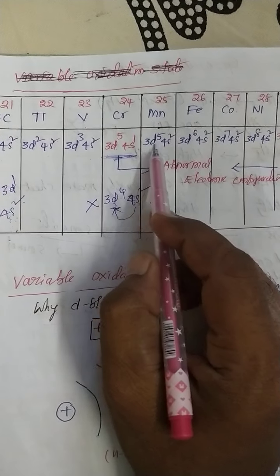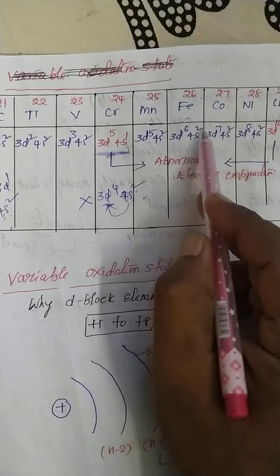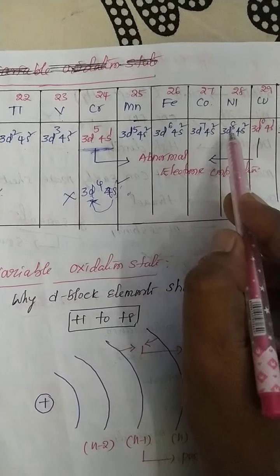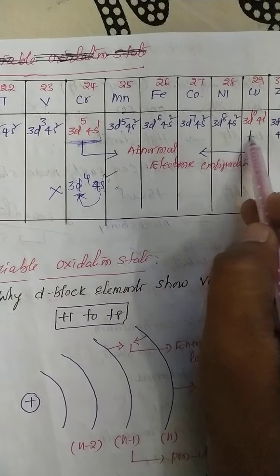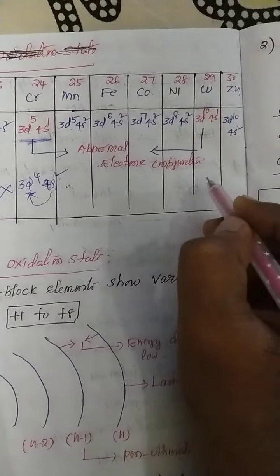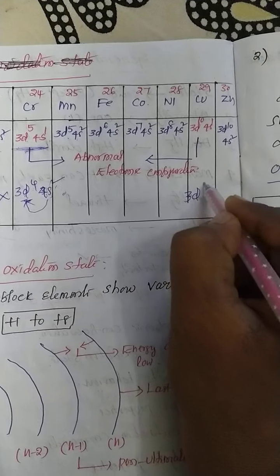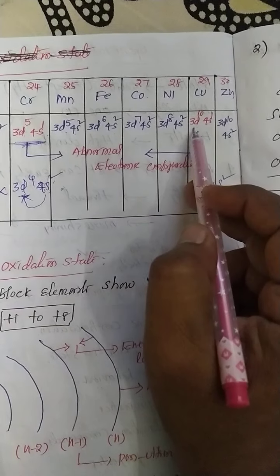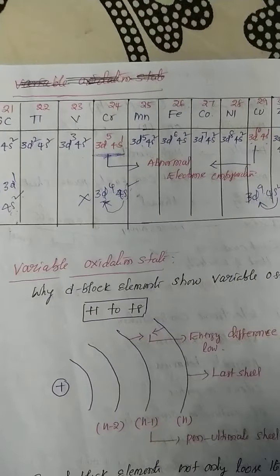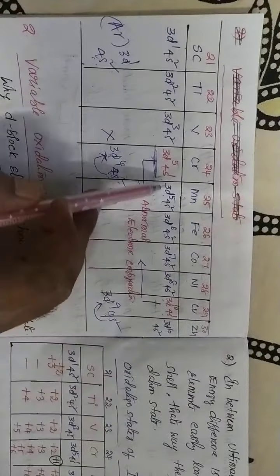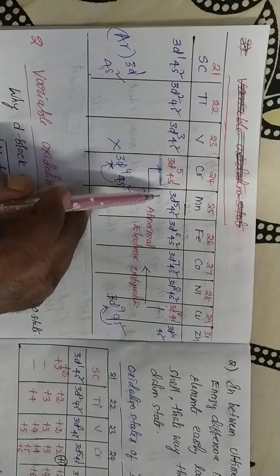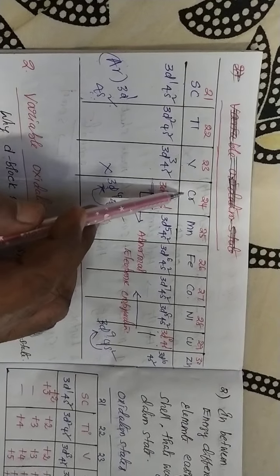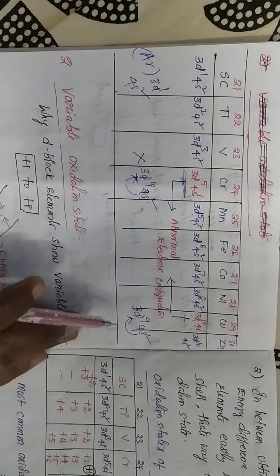And manganese as usual 3d5 4s2, iron 3d6 4s2, cobalt 3d7 4s2, nickel 3d8 4s2. Here also, copper's original configuration is generally 3d9 4s2. Now one electron jumps to the 3d orbital, making it 3d10 4s1. So my dear students, listen carefully, in the first transitional series, the elements that show abnormal electronic configuration are chromium and copper: 3d5 4s1 and 3d10 4s1. It's a very important point.